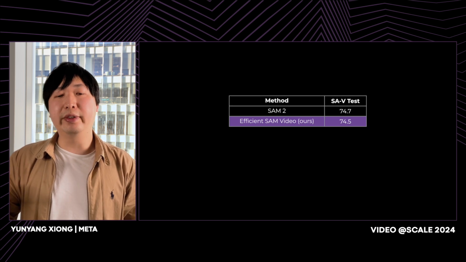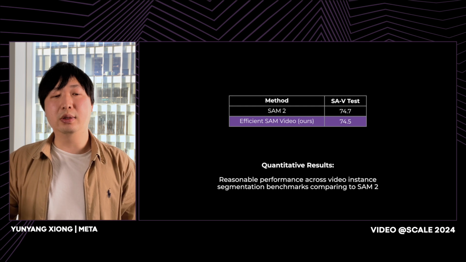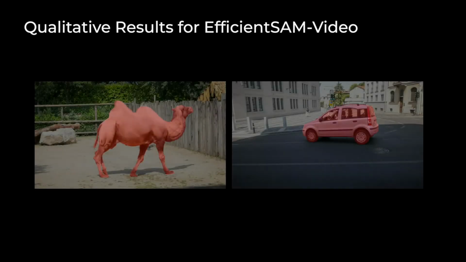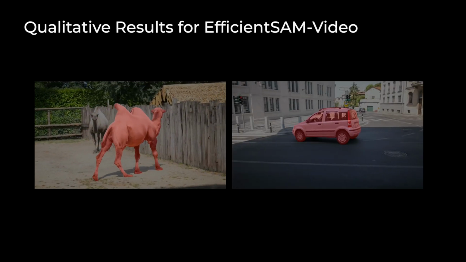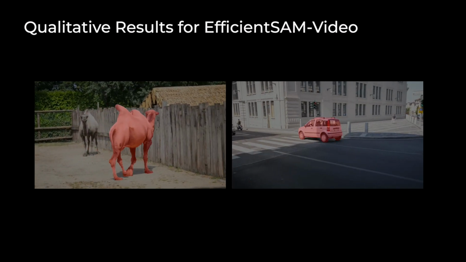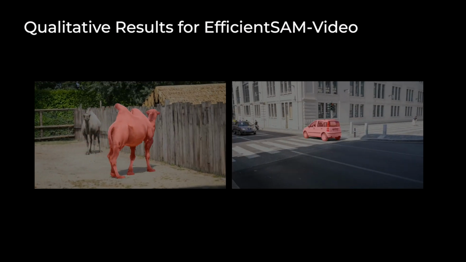From the numbers we can see, these models perform very comparably, and EfficientSAM video is much more efficient than SAM2. So from these results, we can see our EfficientSAM video is quite comparable to SAM2. Note that our EfficientSAM video is much more efficient than SAM2.